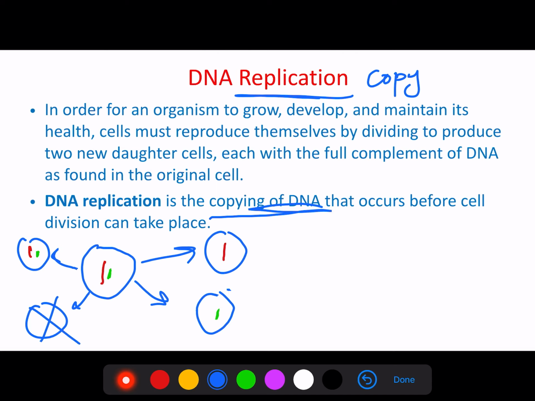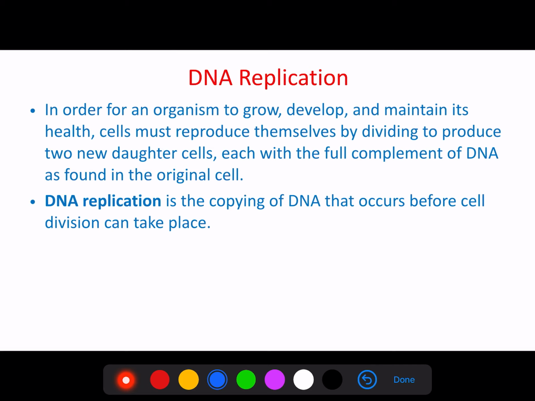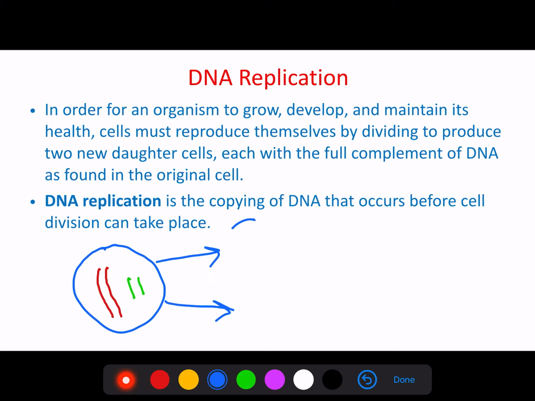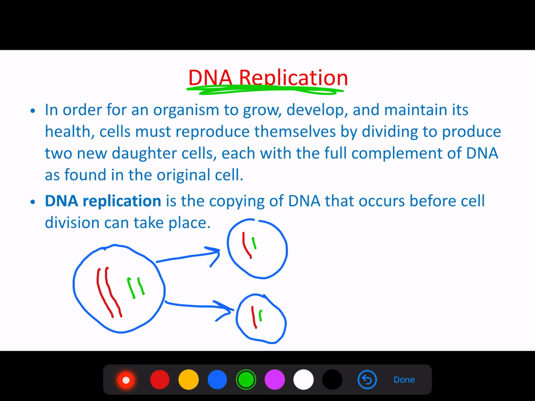All of these cells are not going to survive, because for the cell to survive, it has to have the full copy of the DNA. It can't survive with half a copy of the DNA or without DNA. So what's going to happen is that the cell is going to make an additional copy of its DNA. So when the cell is dividing, each daughter cell is going to get a full copy of the DNA. That is why the cells go through DNA replication.